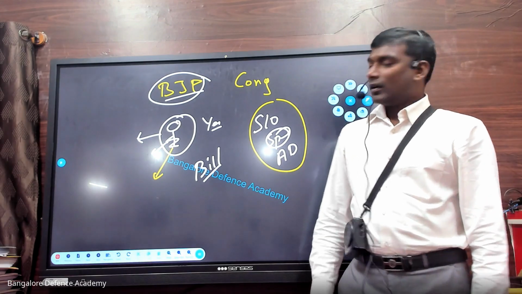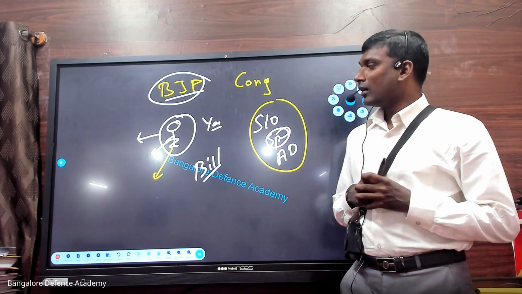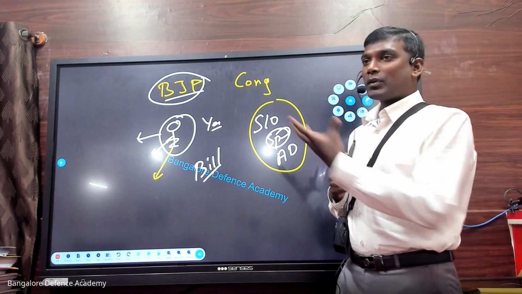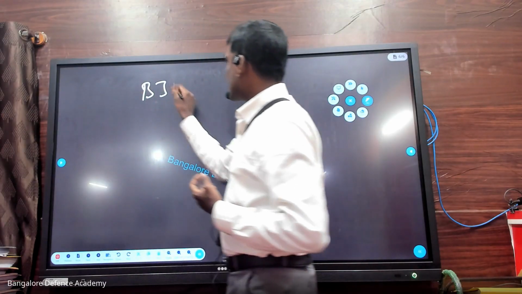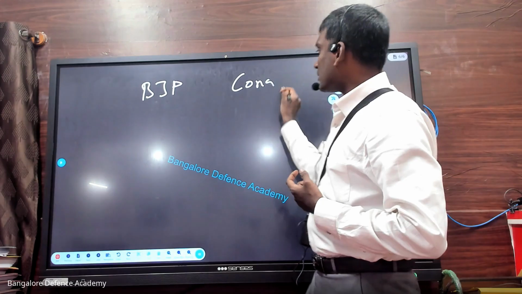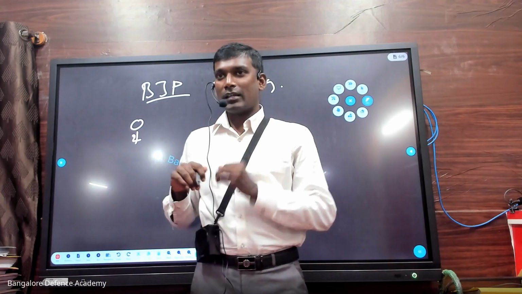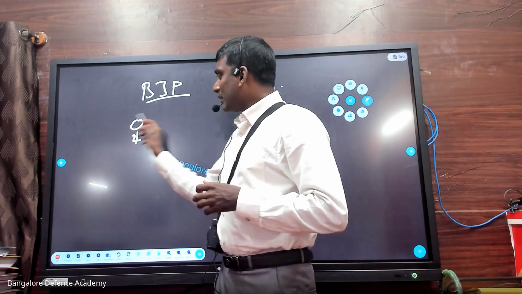So much better? Okay. Now all the doors are locked, but we are criminals. We want to do something. In politics, anything is possible. Now let us take it like this. There is a party here, and there is a party here. One person did not get what he wanted. He did not get the ministership or something like that. Now, what will he do?